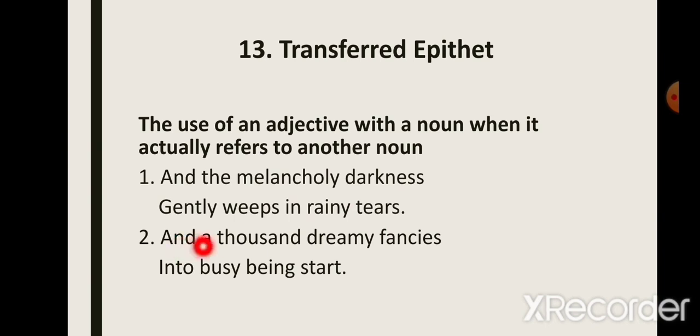Next we have, "and a thousand dreamy fancies into busy being start." Again, the adjective dreamy has been used with fancies. We know fancies cannot be dreamy, but the people are the ones who dream, so they can be dreamy. Again, this adjective has been used with a noun it does not actually qualify. So the reader knows in his mind where to transfer that adjective to.